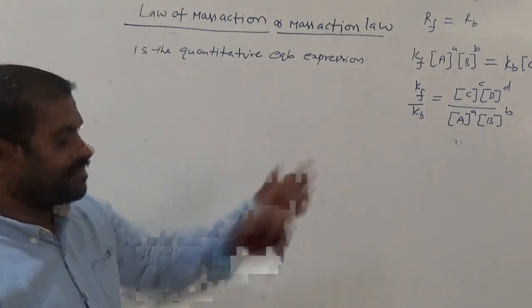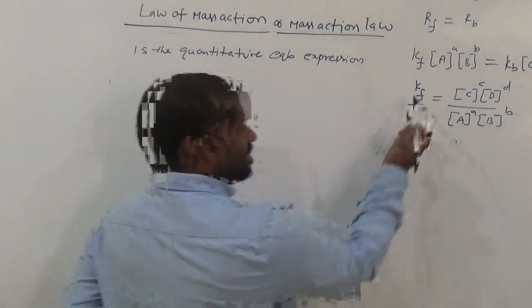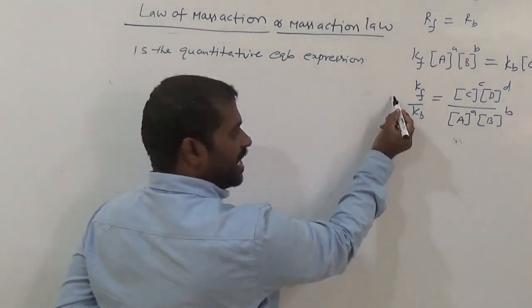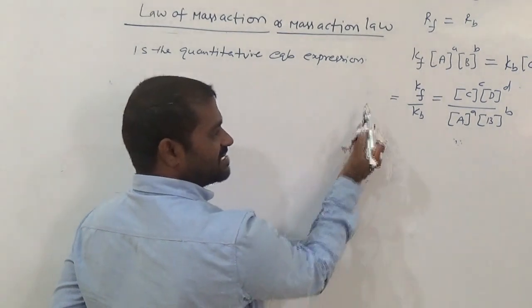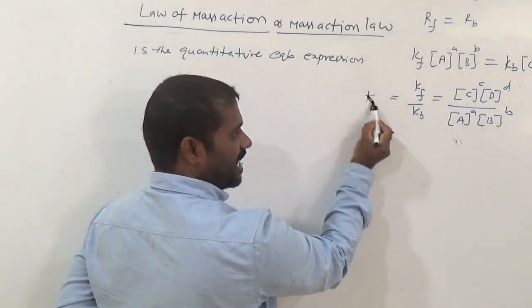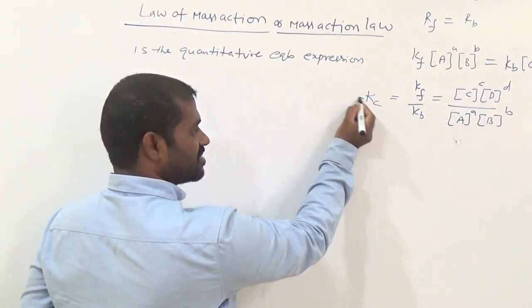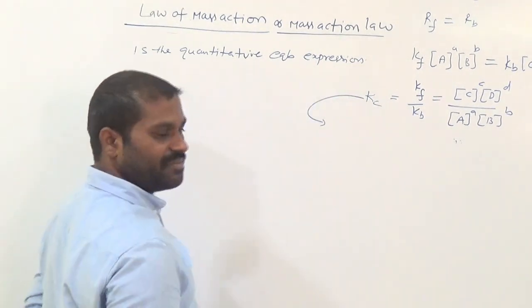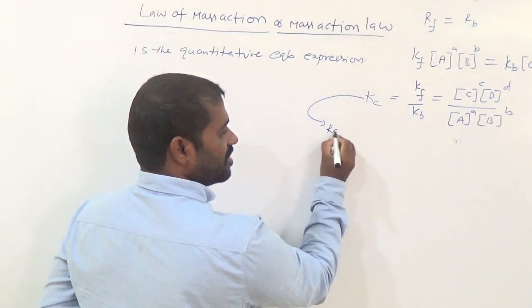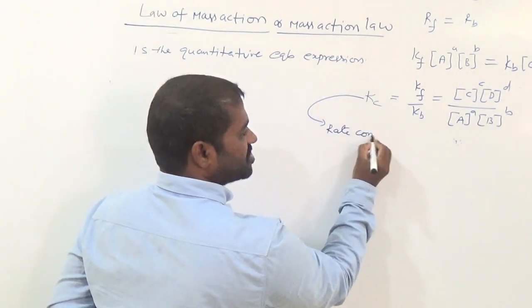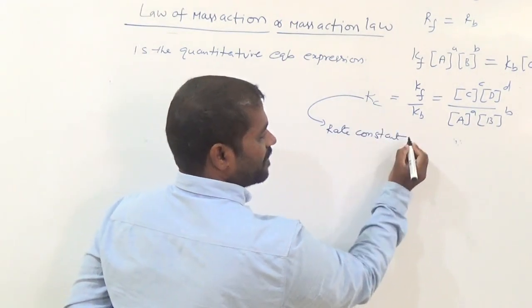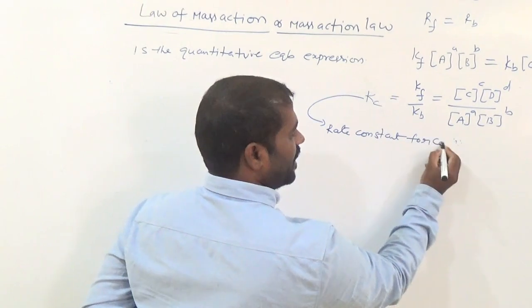Understood up to now? So now this Kf by Kb is taken as Kc, where Kc means rate constant for complete reaction.